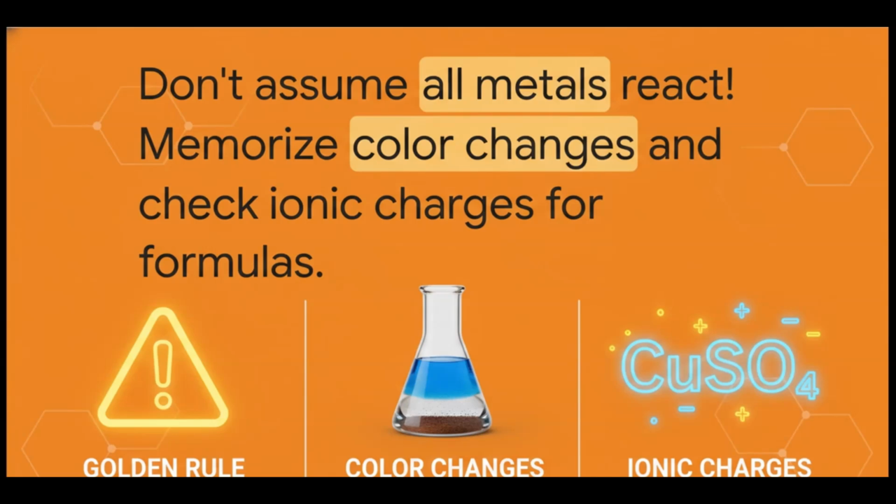First, never assume that just because two chemicals are mixed together, a reaction automatically happens. Remember the golden rule. Second, memorize those color changes. If zinc displaces copper, you have to state that the blue solution becomes colorless and a brown coating appears. Lastly, always check your ionic charges when writing formulas. Knowing that copper sulfate is CuSO4, for instance, ensures your final equations are perfectly balanced.